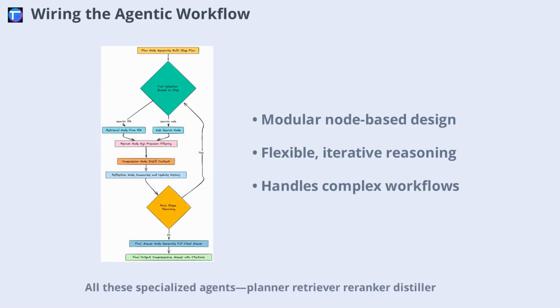All these specialized agents, planner, retriever, re-ranker, distiller, reflection, and policy, are wired together as nodes in a workflow graph. Each node takes the agent's current state, performs its task, and updates the state. This modular node-based design enables flexible, iterative reasoning, allowing the agent to adapt its strategy, revisit steps, and synthesize information from multiple sources. The result is a robust, production-grade RAG pipeline capable of tackling the most challenging queries.